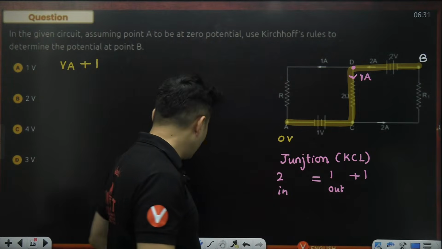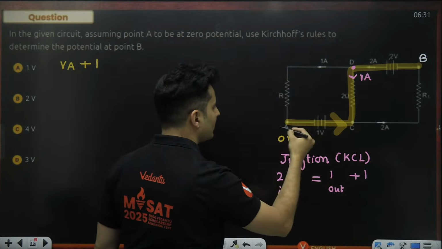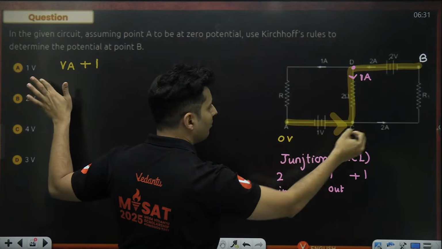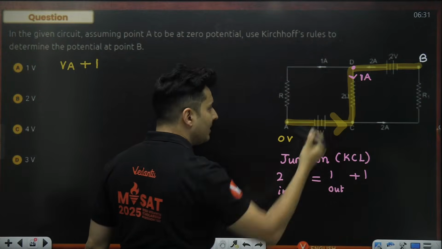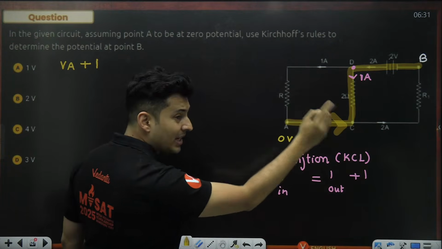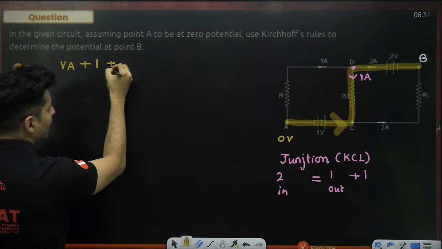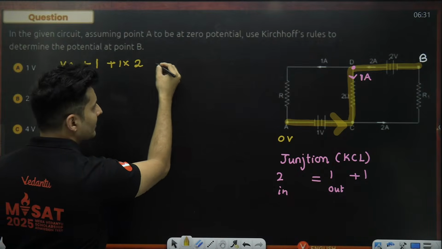So now when I am going like this, for our Kirchhoff's voltage law from point A to point B, I am going through the resistor against the direction of the current, and whenever you go against, the voltage drop is plus IR, not minus IR. So plus current, which is 1, into resistance, which is 2 ohms.